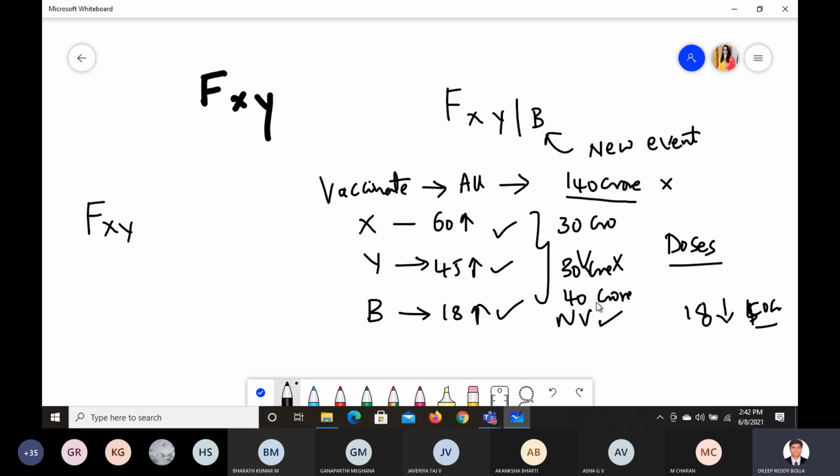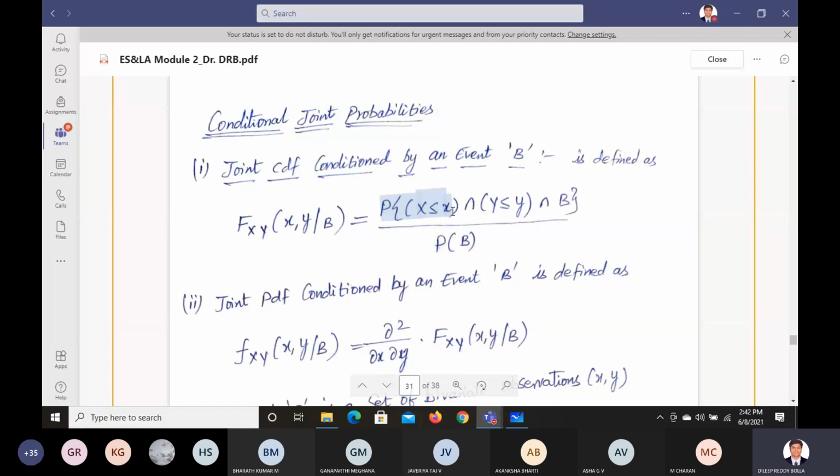Right. Now I want to find this value of less than that. X less than x, which means you have already done it, you don't need to consider. Now y less than y. Along with that, take the new event B also, which means the intersection of the x value, the y value, and the B value, all three together. And you divide it by the probability of B again, so that you get the joint probability of the event B. You are going to find only the joint probability of event B. So this is the formula. We end up with the joint probability of x and y, and along with x and y, we have to introduce B also.